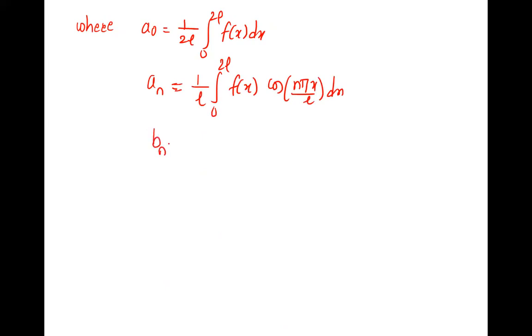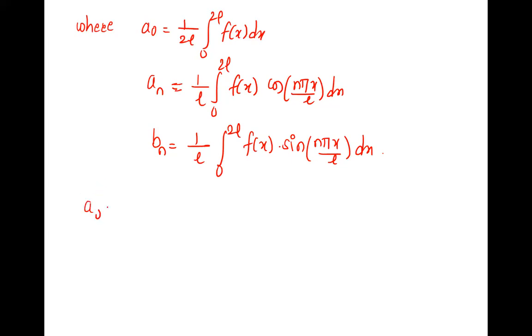And bn is 1 upon L integral from 0 to 2L of f of x sin n pi x upon L dx. So this is what we have to find, and we will substitute in equation number 1, and that will be the final result.